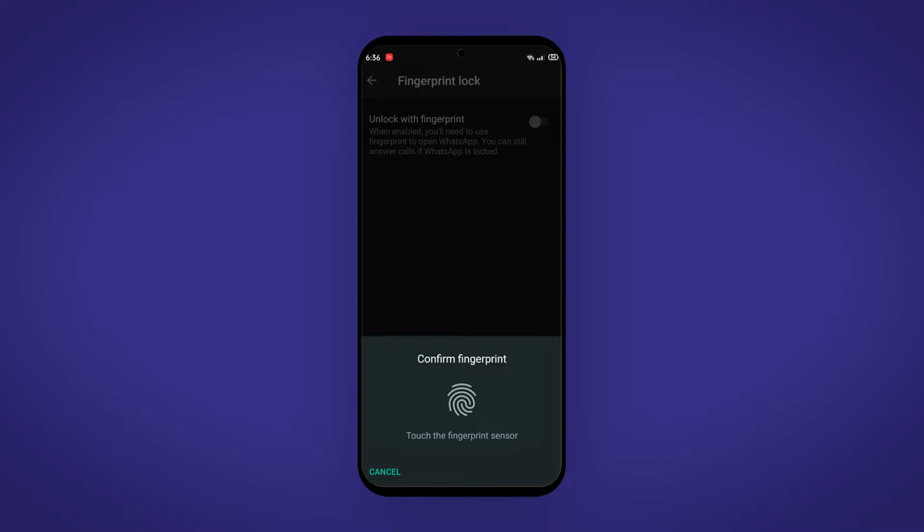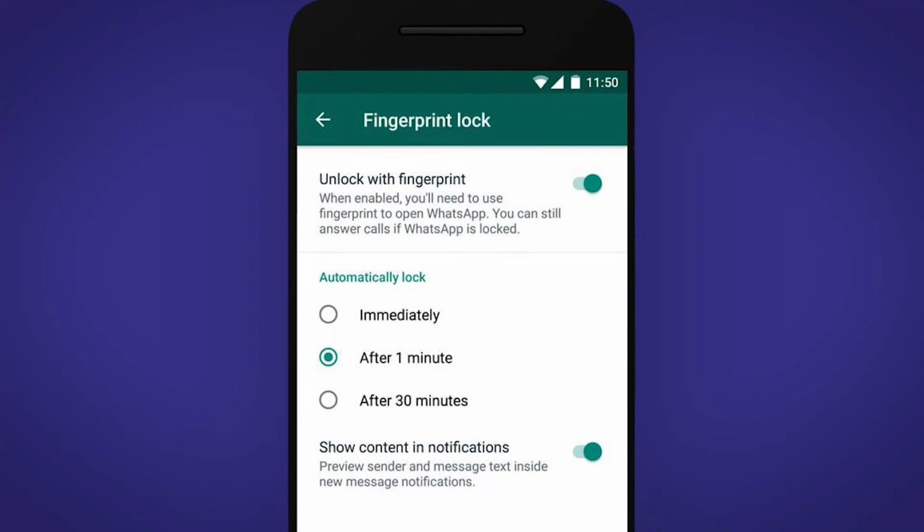I'm not going to scan my finger because my fingerprint sensor has been broken for some reason. So all you need to do is scan your finger, and after the lock is successfully enabled, you will see some other settings. Now you can select whether you want to have this lock immediately after you open up WhatsApp, or after 1 minute, or after 30 minutes.